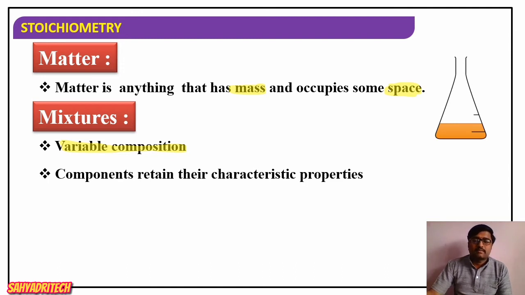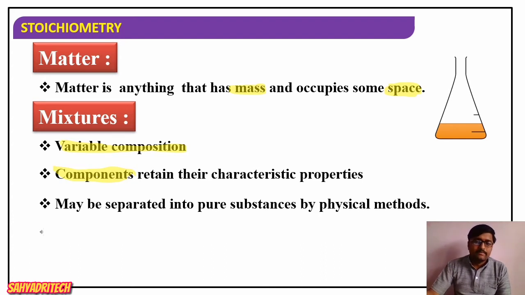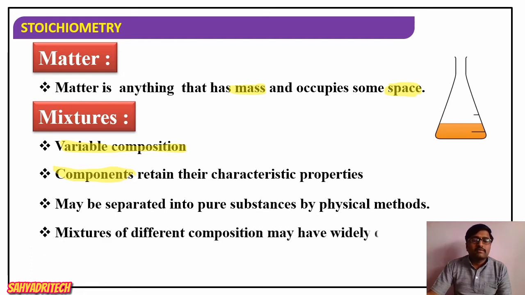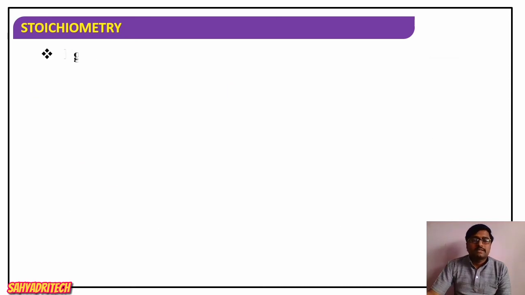And as the components retain their properties, they may be separated into pure substances by physical methods. The mixtures of different composition may have widely different physical properties, meaning if the composition changes, their properties also change. Examples of mixtures: air, milk, and gasoline are well-known examples of mixtures.